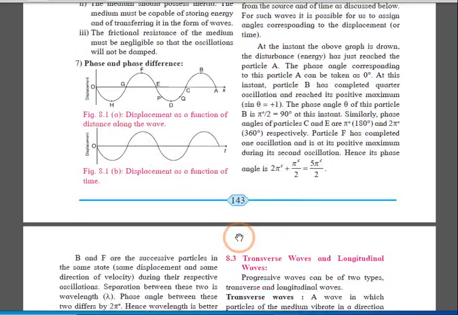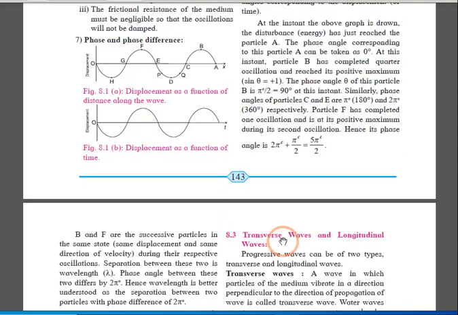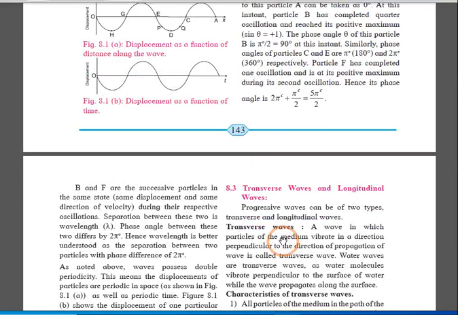And what is phase difference then? Phase difference means, if I have to find the difference between OF and OG, then till OF it is 3 pi by 2, till OG it is pi, so 3 pi by 2 minus pi remains pi by 2. So this is called the phase difference: the difference between phases at two different time instants.